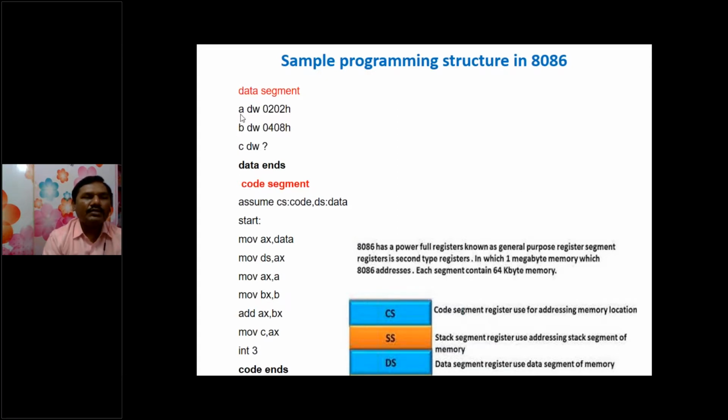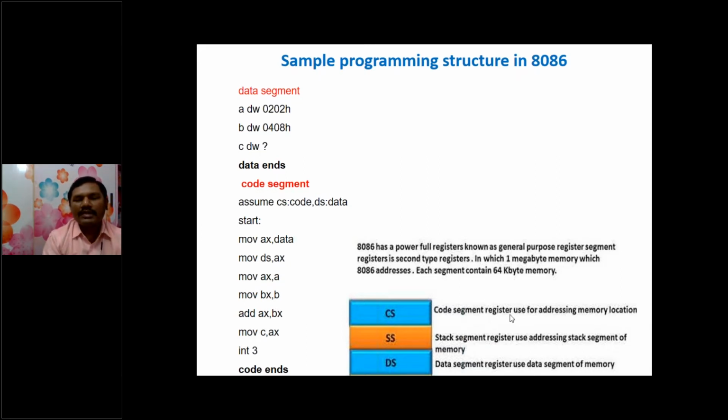Here a and b are the two variables, represented with 0202h and 0408h. These are the data values to be added by the AX and BX registers. The instructions part is called code, which is why the segment is called the code segment.